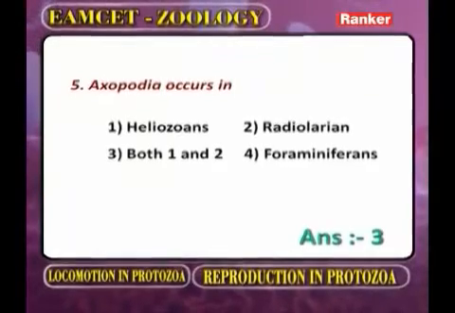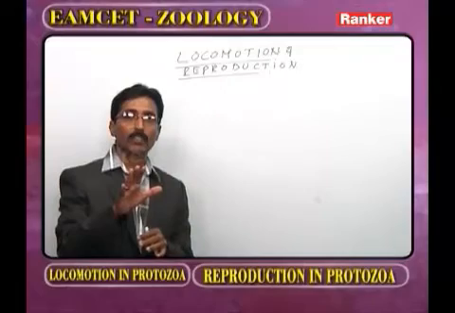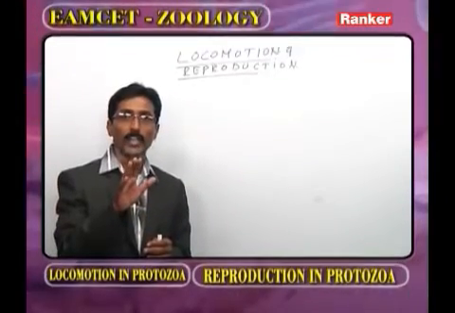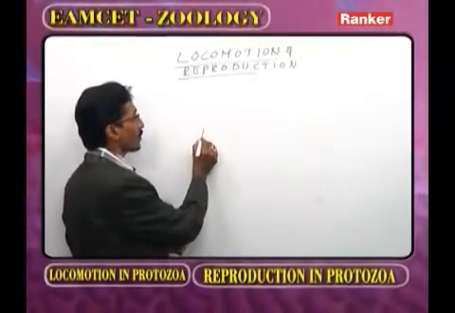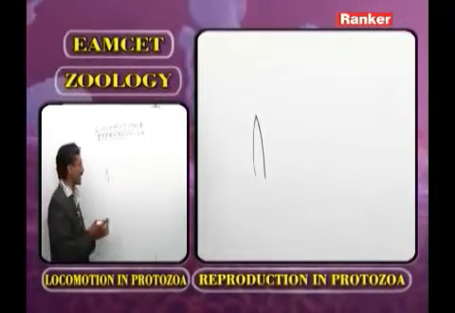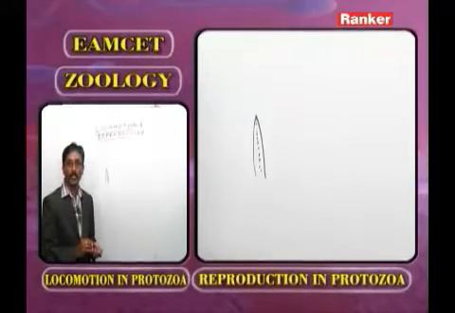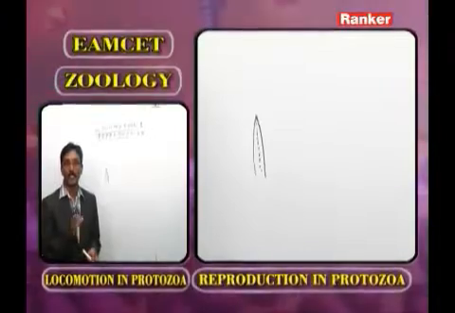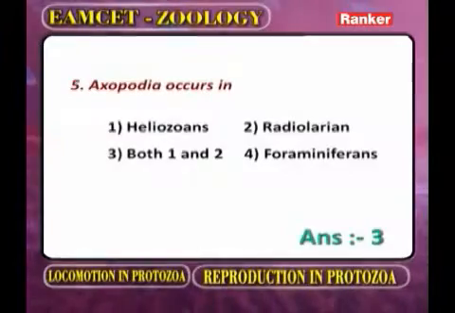Exopodia occurs in. Now as we observe the pseudopodia, the first one we call lobopodia, the second filopodia, the third reticulopodia, and the fourth exopodia. In the exopodia the pseudopodia are arranged in a radiating manner. In the pseudopodia, a central axial filament or axoneme is present. Now in this type of pseudopodia, what type of cytoplasm is present? The sticky granular cytoplasm.